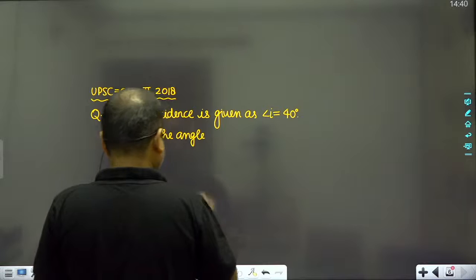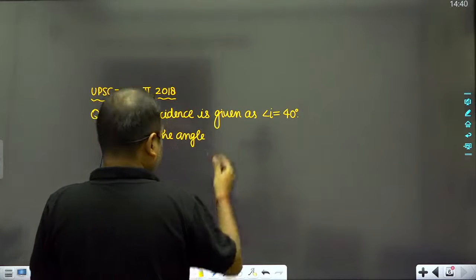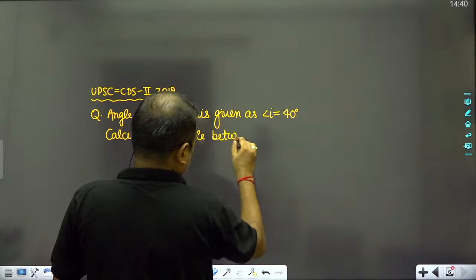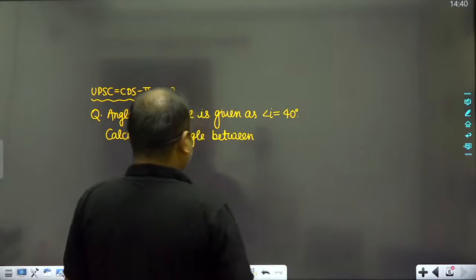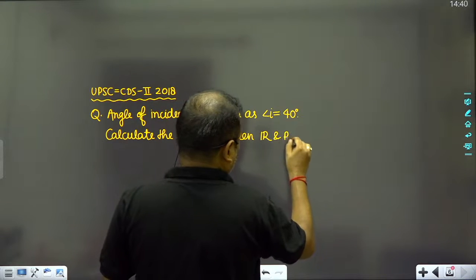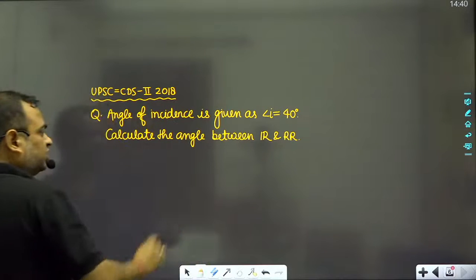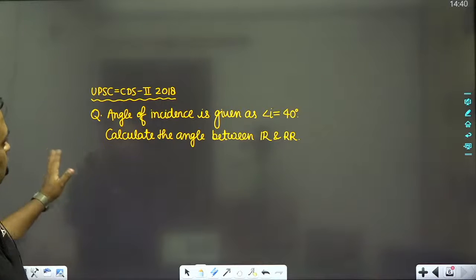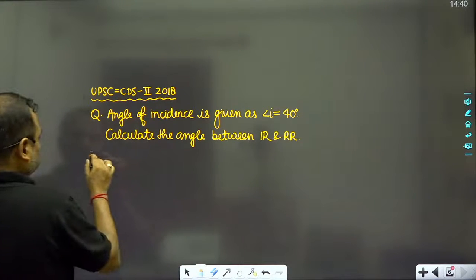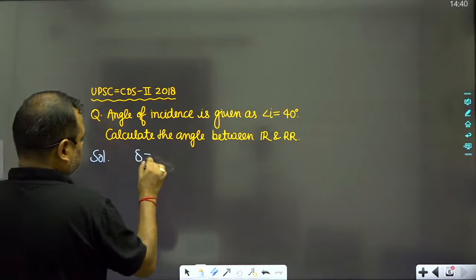Calculate the angle between IR and RR. Okay, so calculate the angle between IR and RR. So the solution is: delta is equal to